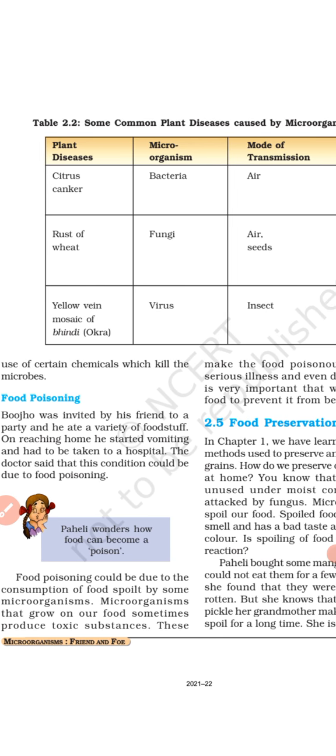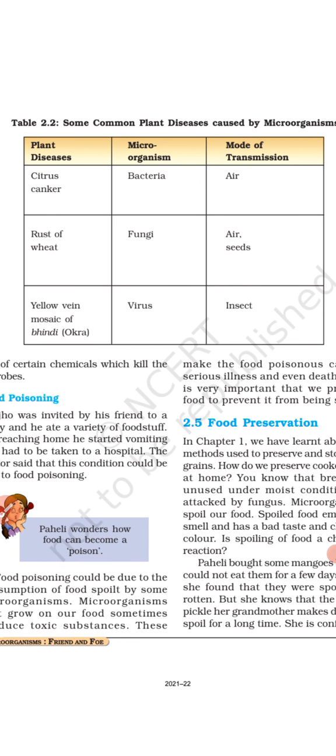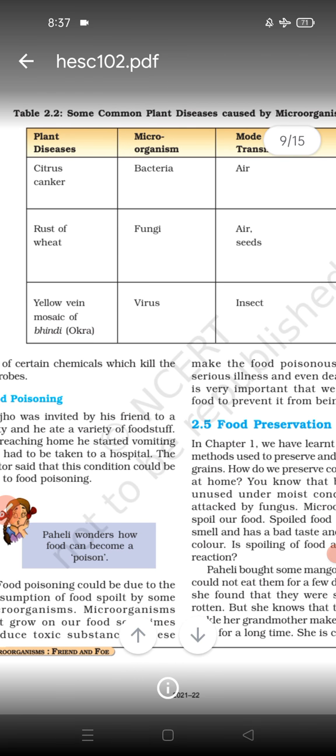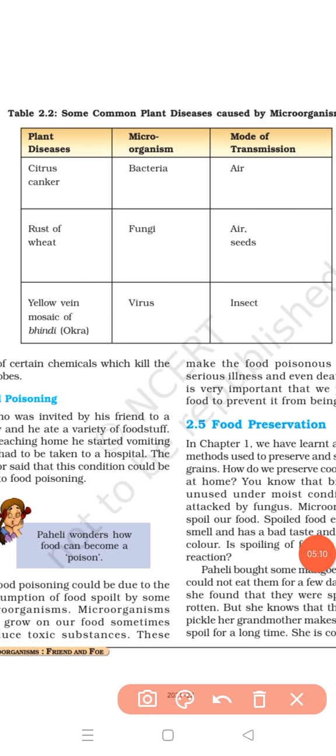The first one you can see over here, the plant disease citrus canker, and it is caused by bacteria. So the causative microorganism of citrus canker disease is bacteria.